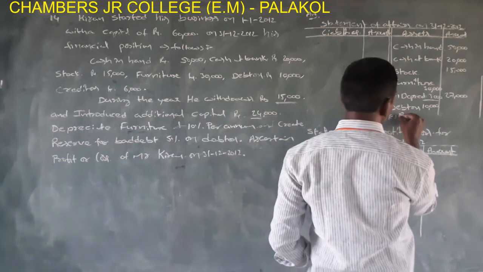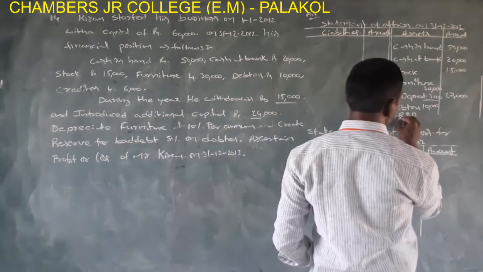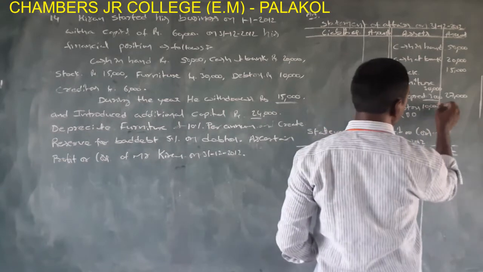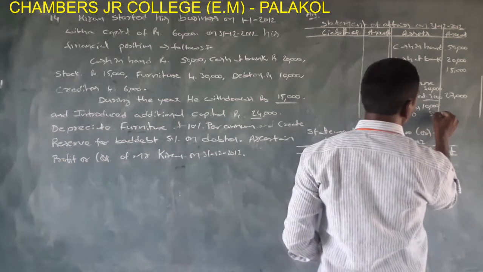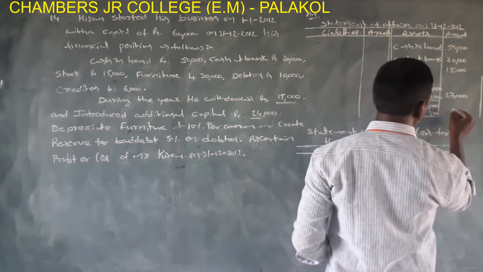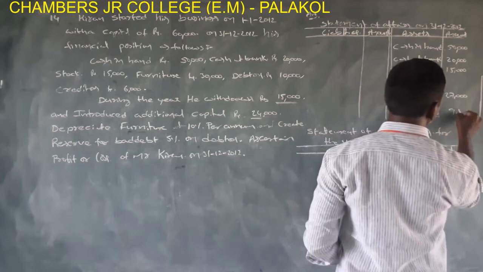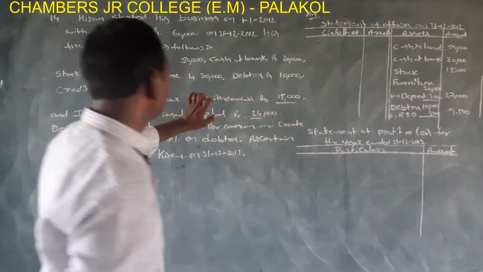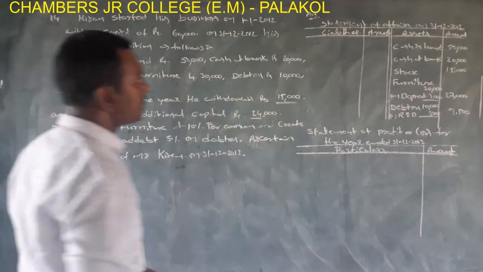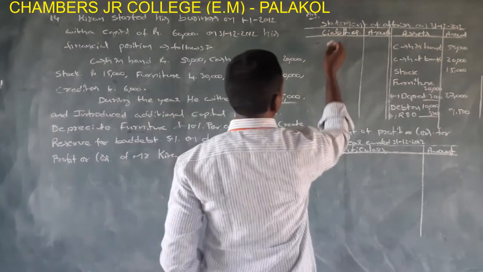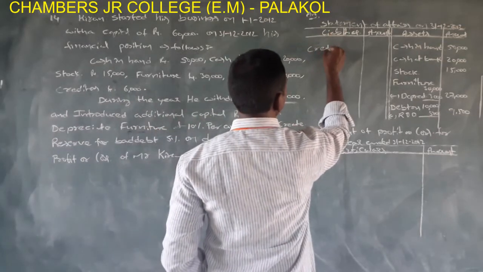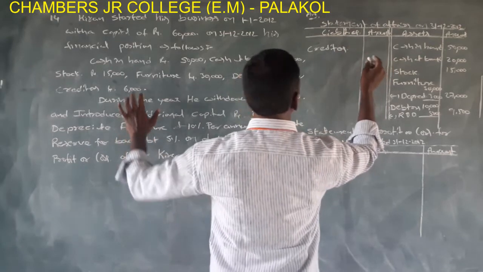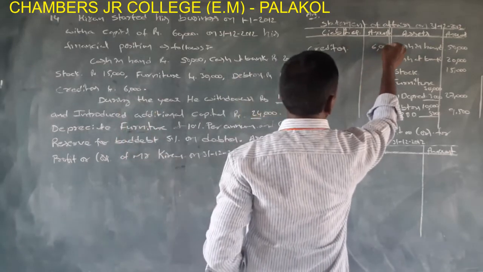Less reserve for bad debt, 5% on 10,000. 10,000 into 5 by 100 equals 500. 10,000 minus 500 is 9,500. Last one, creditors. Creditors is a liability, so it is taken into the liability side. Creditors, rupees 6,000.